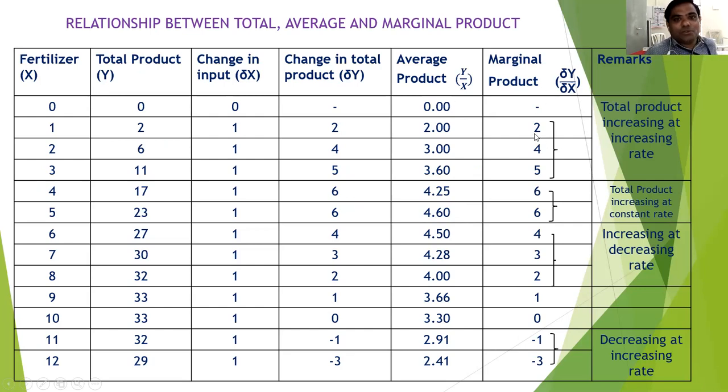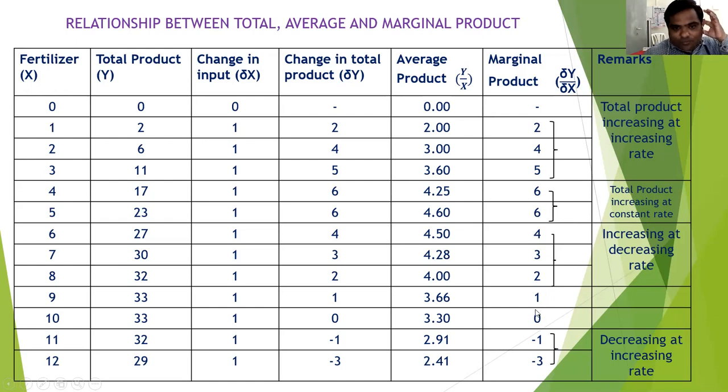MPP is first 0, then 2, 4, 6. So in this case, the total product is increasing at an increasing rate. Then 2, 4, 6, 6, 6: the total product is increasing at a constant rate, that is the maximum total product. Then after this point, the TPP is declining: 4, 3, 2, 1. So increasing at a decreasing rate.